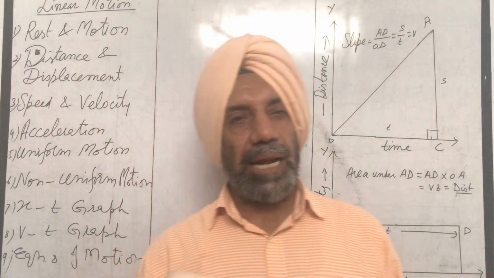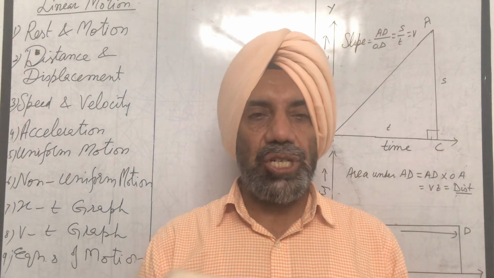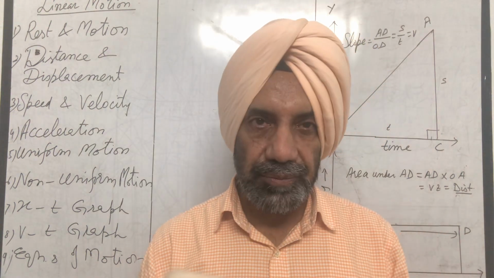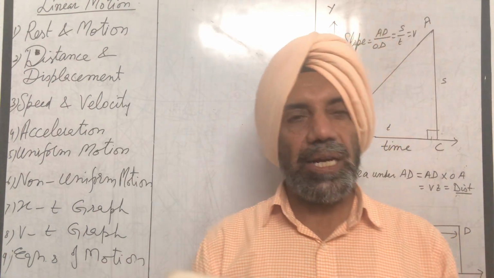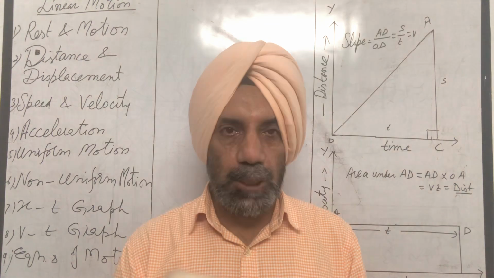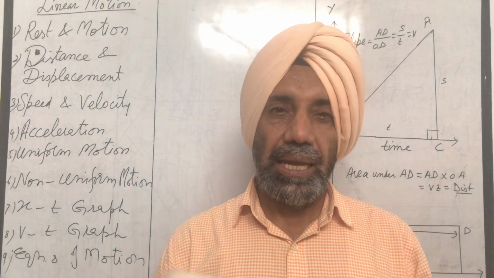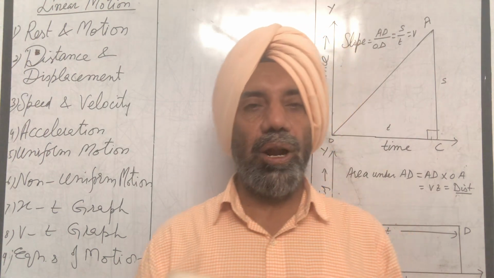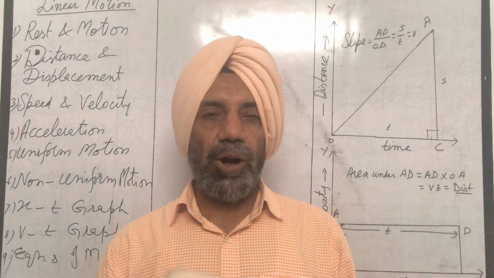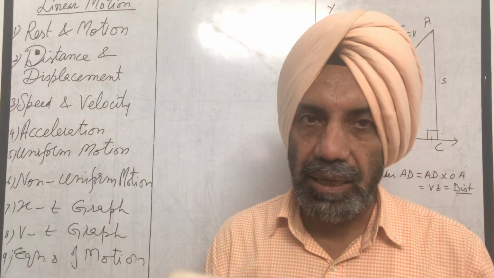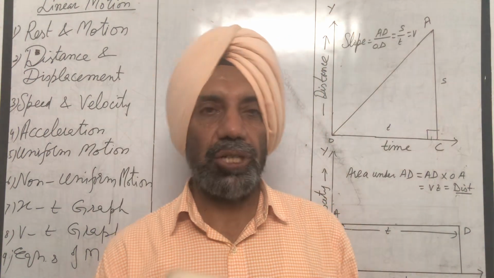A body is said to be at rest if it doesn't change its position with respect to the surroundings, whereas a body is said to be in motion if it changes its position with respect to the surroundings with the passage of time. But rest and motion are all relative. Means no body is at permanent rest and no body is in permanent motion.